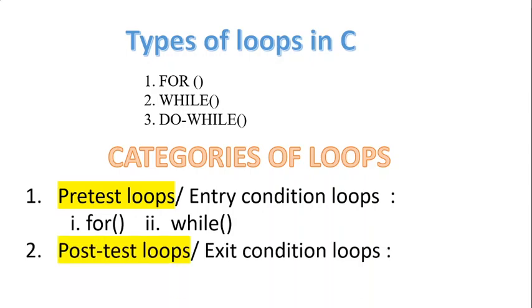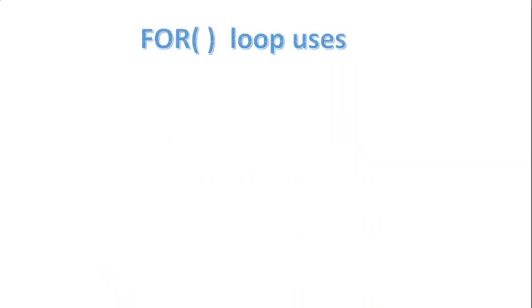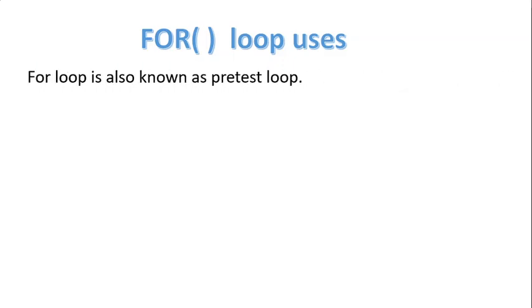Next one is post-test loops. If the condition is checked at the end of the block, it is called a post-test loop or exit condition loop. Do while is the post-test loop. While loop and do while loop we will discuss in the next videos. First, consider the for loop.